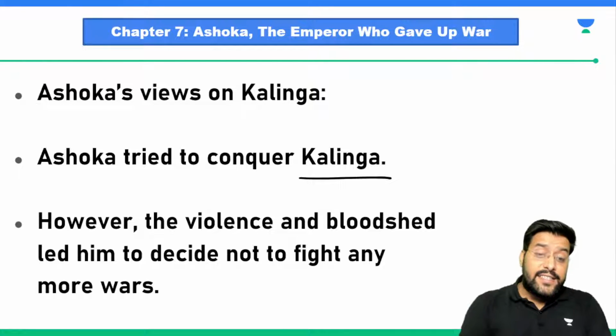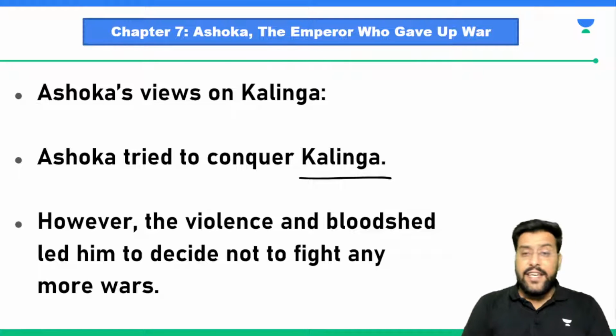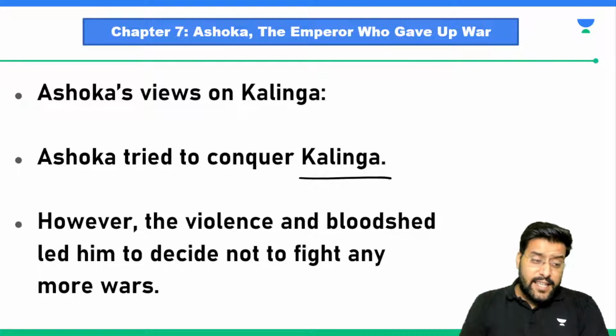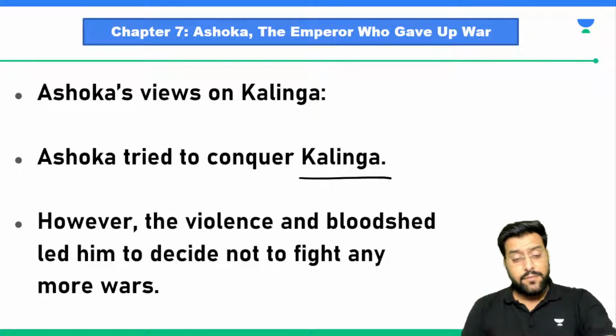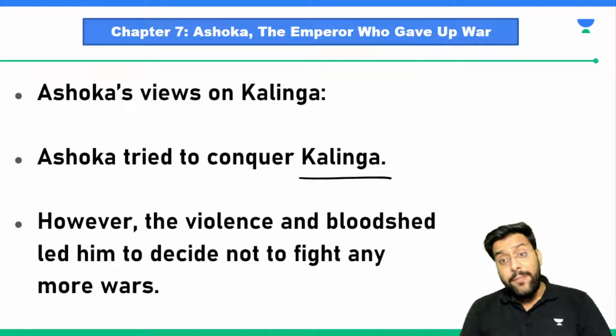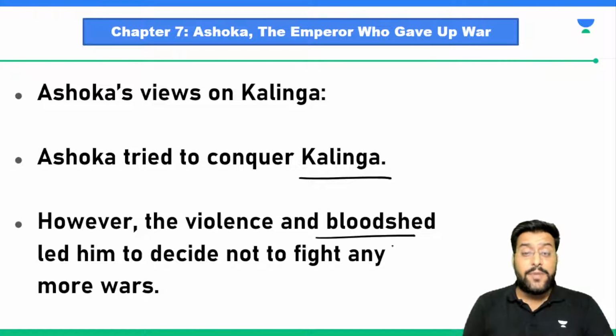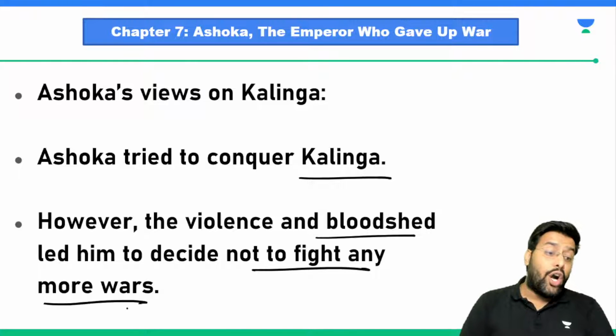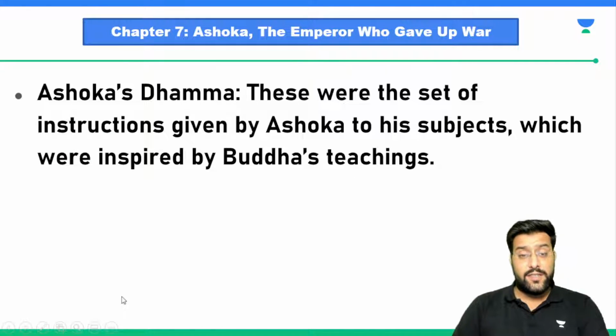The present day states of Odisha and the areas around. You see Odisha and the parts of Telangana. So these southwestern side of the country is what was known as Kaling. So he fought this battle for Kaling, but when he saw the bloodshed that had occurred, when he saw how many people had lost their lives, he decided to give up the violence, he decided to give up the bloodshed, and decided that he will not fight any more wars.